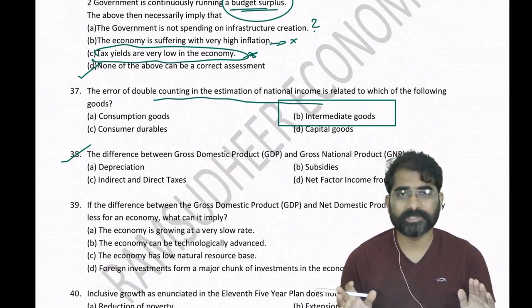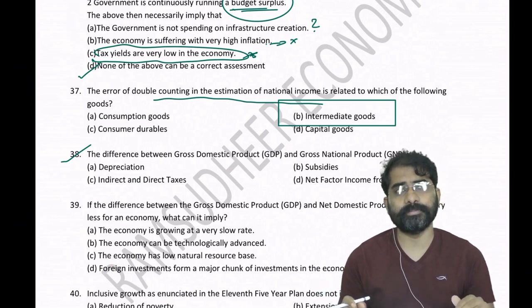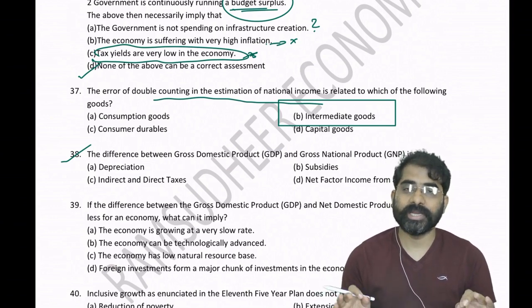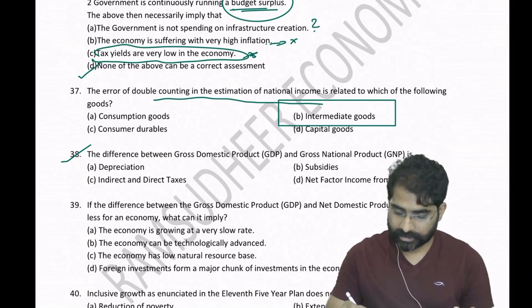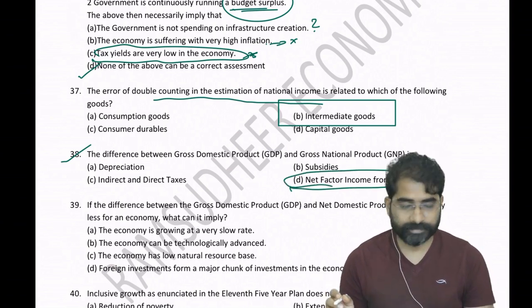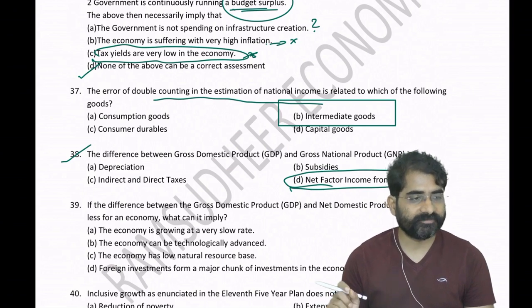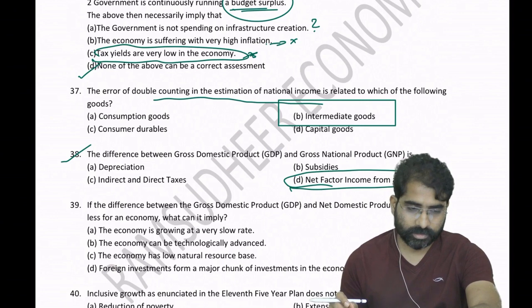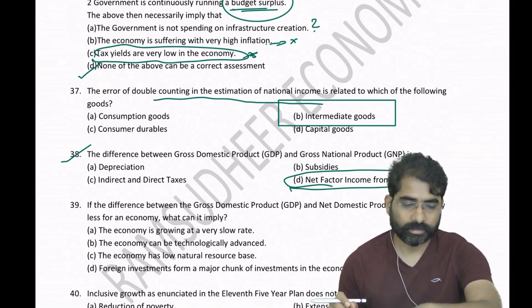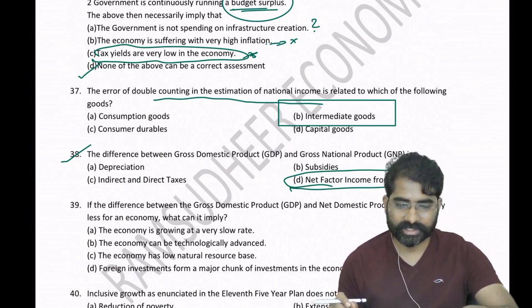I think I am not explaining the formula. I hope you know GNP is equal to GDP plus net factor income from abroad, NFIA. GNP is equal to GDP plus net factor income from abroad. So there should not be any doubts there. I think it is clear for everybody.